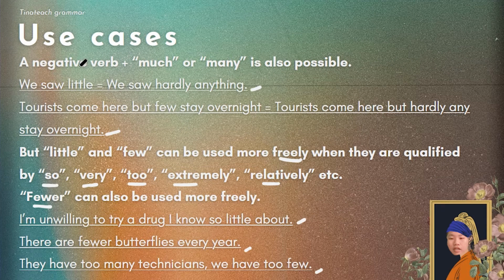Now, to the last part, if you use a negative verb with either much or many, the sentence would look something like this. We saw little is the same as we saw hardly anything, or we didn't see much. Okay? Now, little and few can be used more freely when they are qualified by words such as so, very, too, extremely, and relatively. Okay? I'm unwilling to try a drug I know so little about. There are fewer butterflies every year.